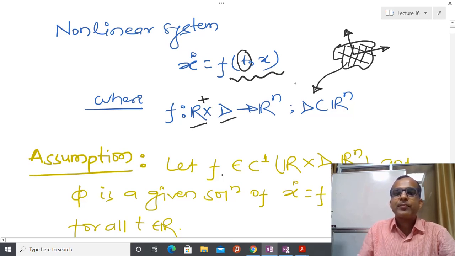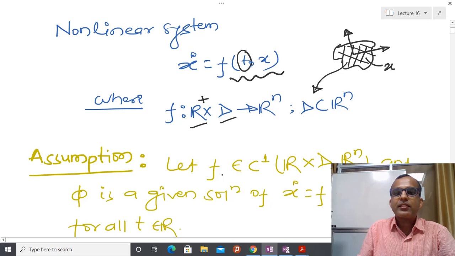It means that even if x belongs to this particular subset, I cannot guarantee that x dot also belongs to this subset. That means the rate of change may be outside of this subset also. Due to that reason, this function f maps from R plus Cartesian product D to Rn.